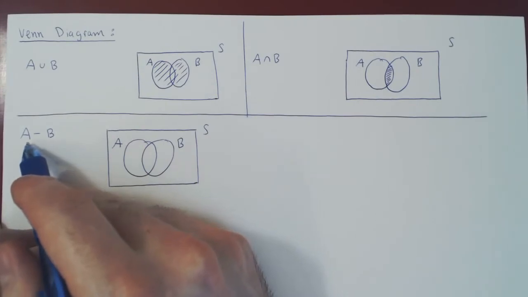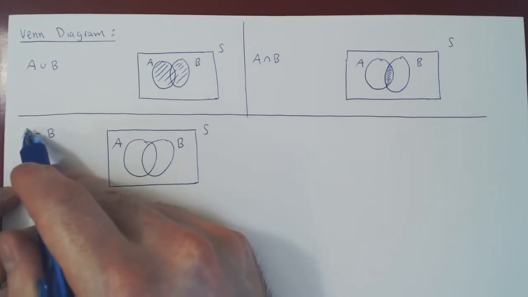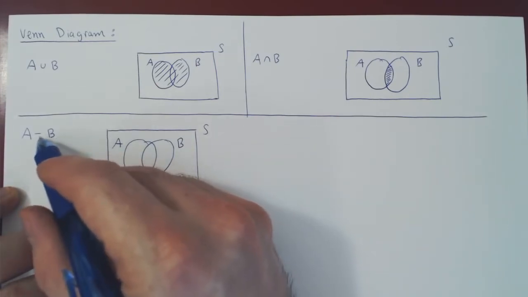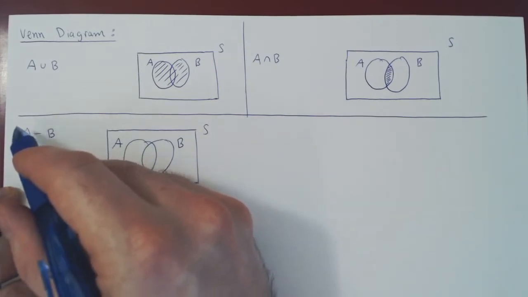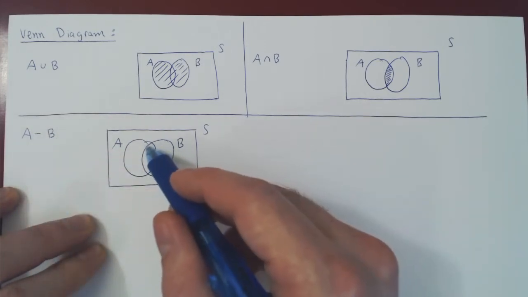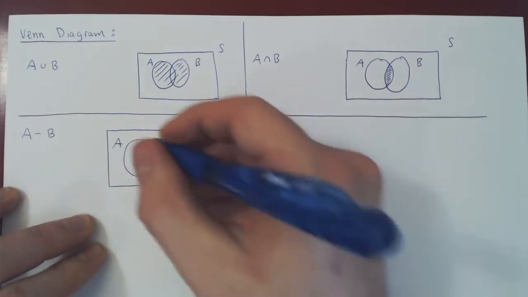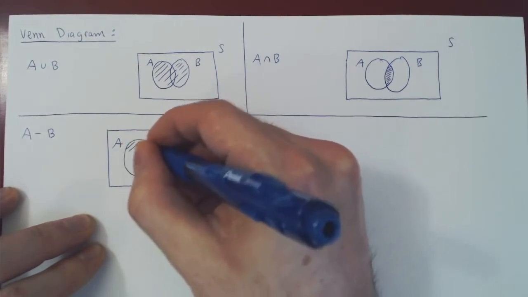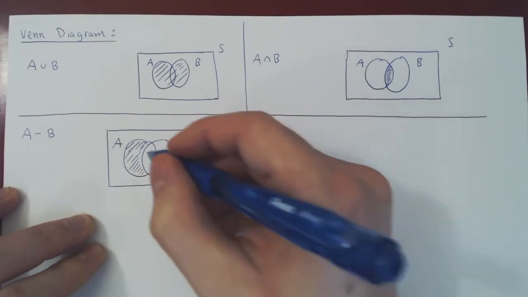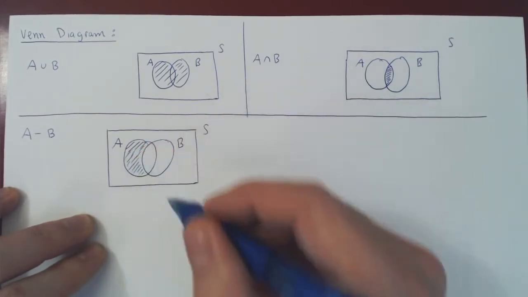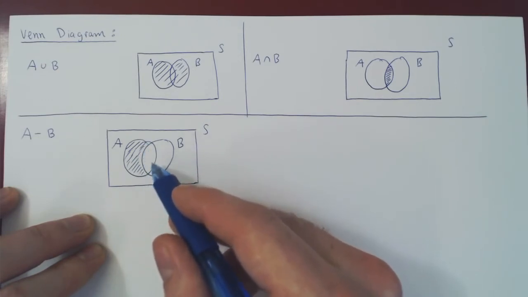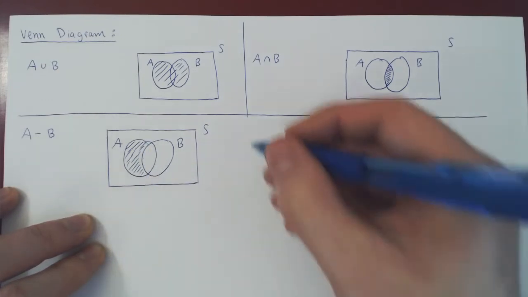And A minus B is the set that contains all the elements that are in A, but not in B. So we take all of A and we throw away what's in B. That is the overlap between A and B. And this gives us, of course, this region. This is the set A minus B. Everything in A, but not in B.